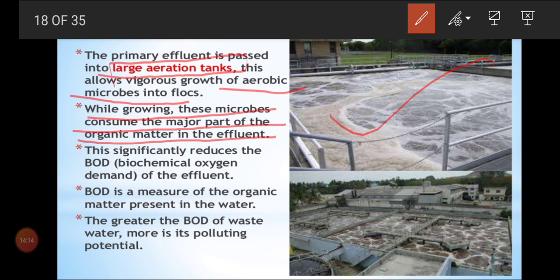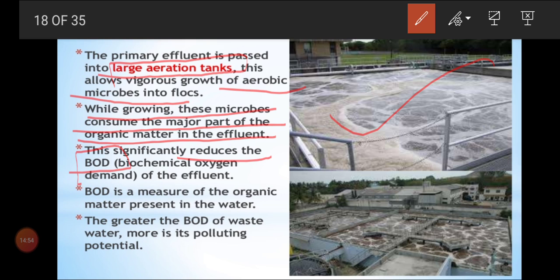So once the digestion started, once the sludge digester started, means all microorganisms are activated. That is only we call it as sludge digester. What do you mean by that? Here all microbes are getting activated. So they started to eat the organic material which is present in the sewage water. Because the microorganisms are huge, you know, these microorganisms will clean up the water quickly, because they'll complete their life cycle within a day. So they'll produce so many copies of their own. So they'll eat all those sludges which is present in the liquid waste, and this significantly reduces the BOD.